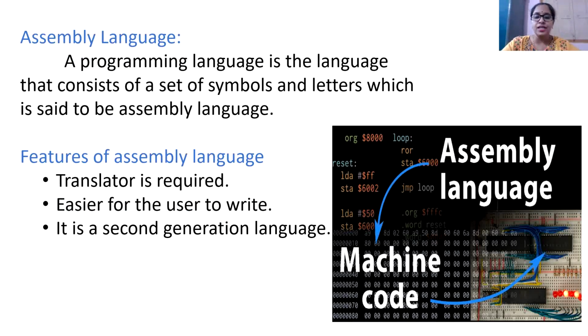The other one is assembly language. It is a programming language that consists of a set of symbols and letters. Features of assembly language: translator is required, because the high-level language should be converted into low-level language. Easier for the user to write. It is a second-generation language.